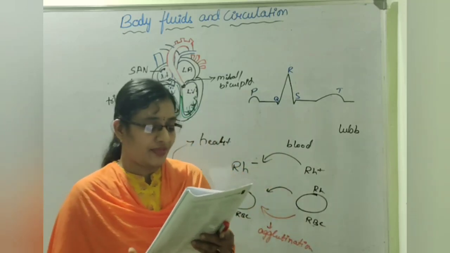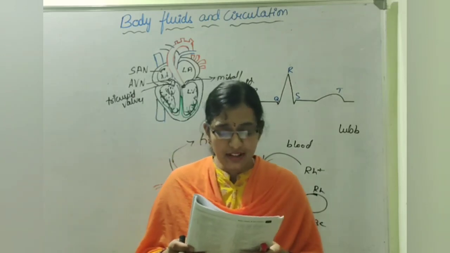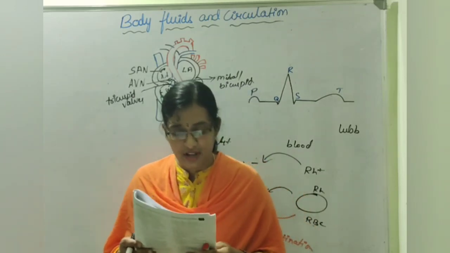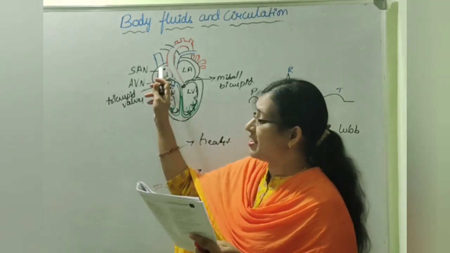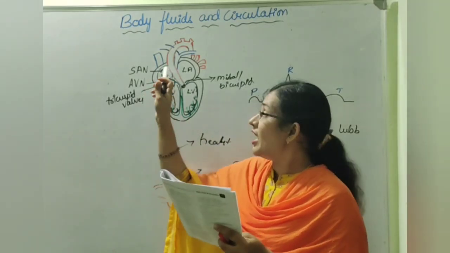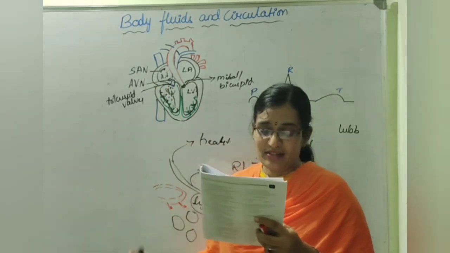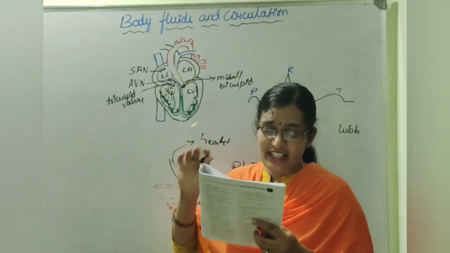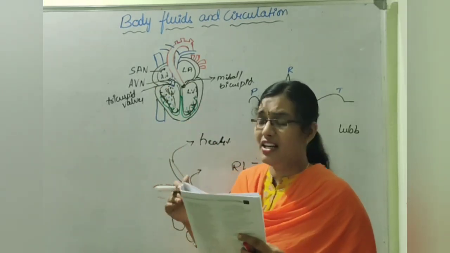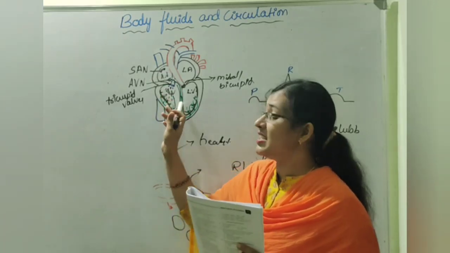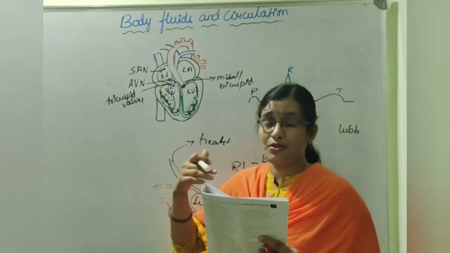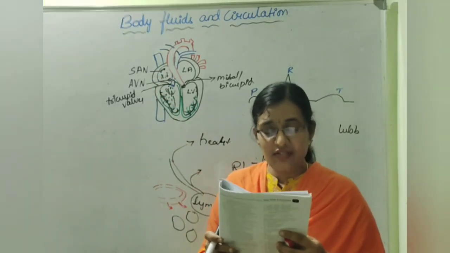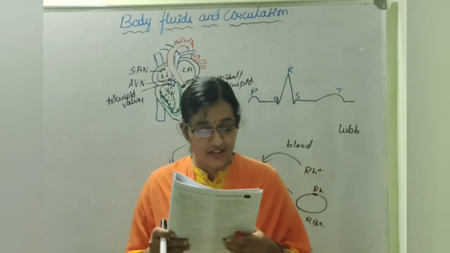So which is the right option? It is 4. What would happen if there is a failure of receiving the atrial impulse by the ventricles, or completely independent contraction of atria and ventricles? So if this signal does not reach the ventricles, or if the contraction of these two is not dependent on each other, what happens in that condition?